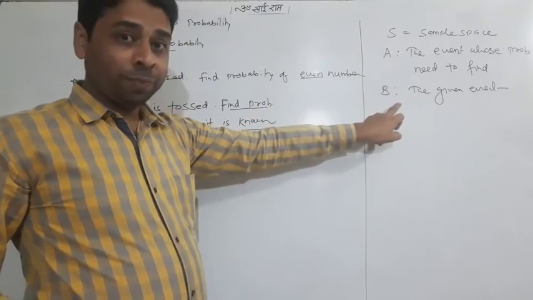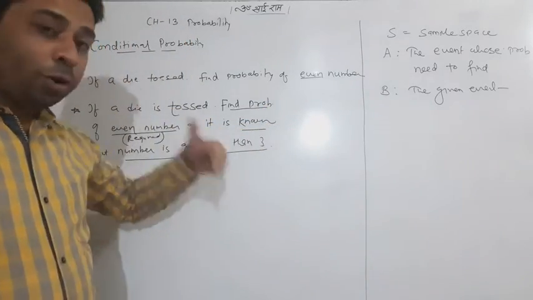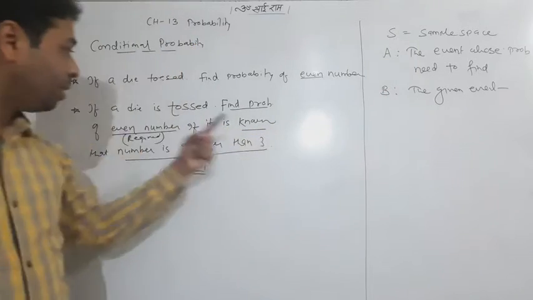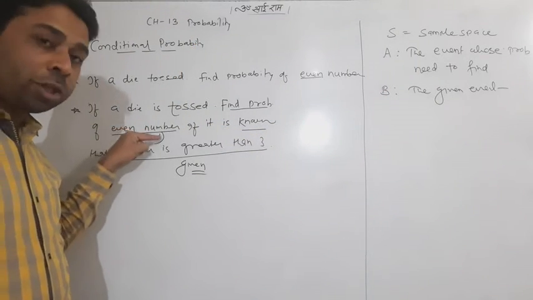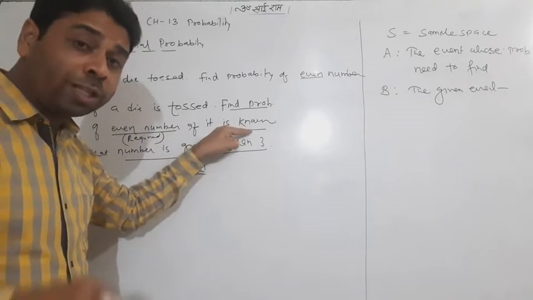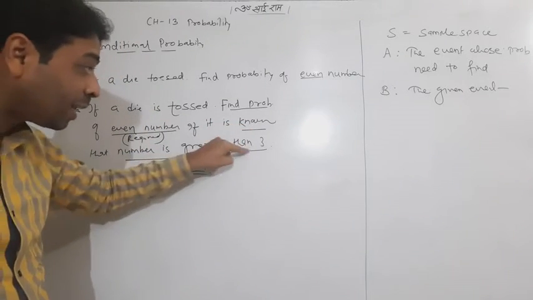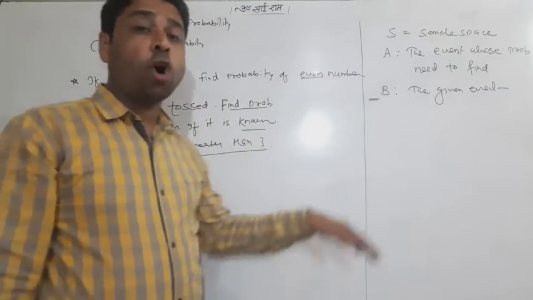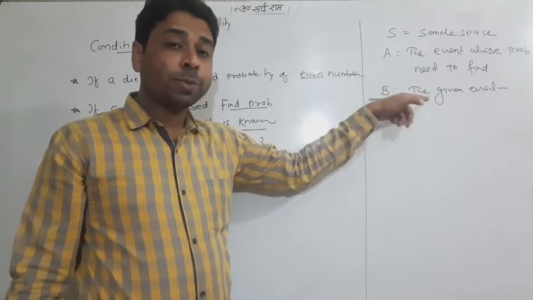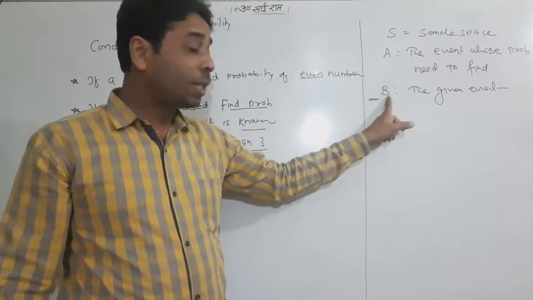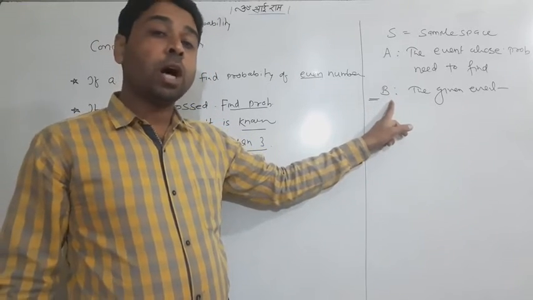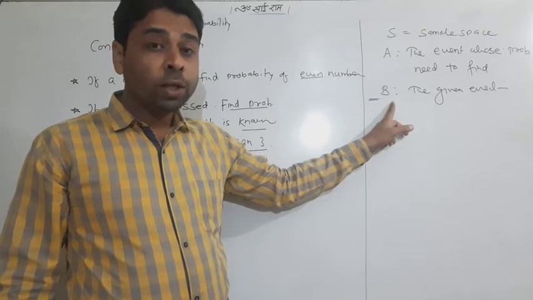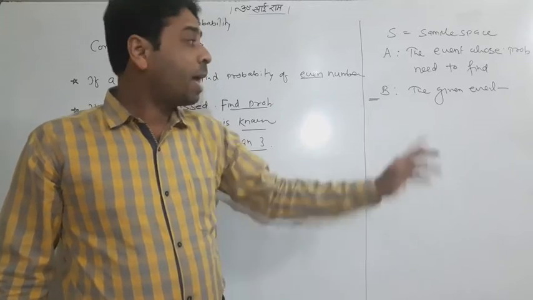Okay, now what is B? The new event is coming. You know, A depends on B. A depends on condition B: find the probability of even number when it is known or given that the number is greater than 3. The second condition, on which A depends, is very important, and that's why it is called conditional probability. Now the second event will be called B. Make a habit: the event which is given, known, which has occurred, that will be your B.